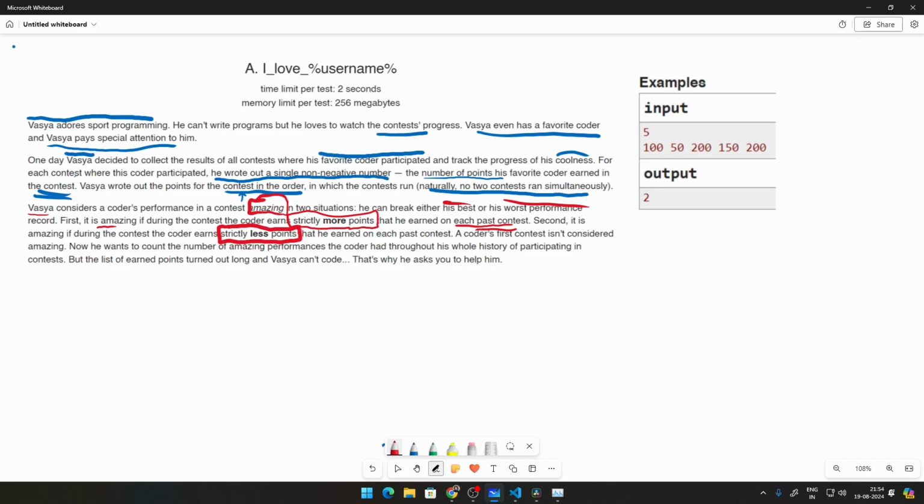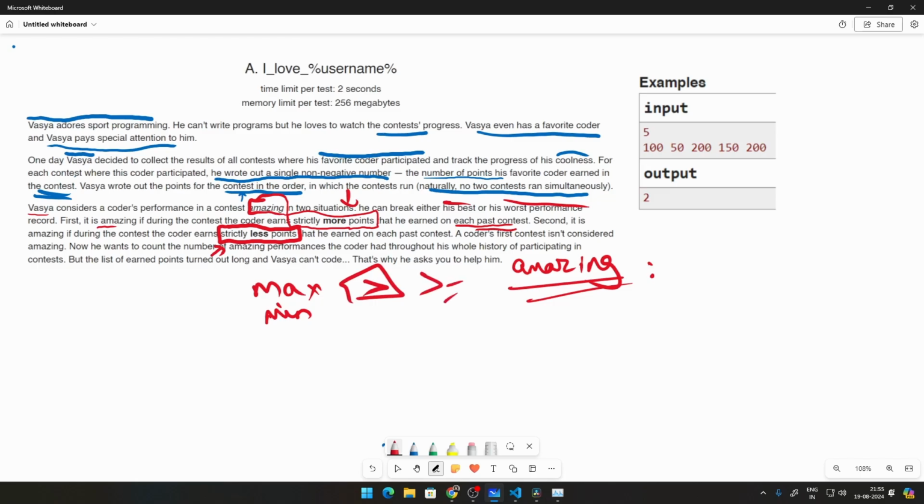What we're asked to do is find out how many amazing performances the coder has done. This strictly more and strictly less says we are going to be looking for the maximum element and the minimum element. For the maximum, look for strictly greater and not greater than or equal to. Similarly for the minimum, look for strictly lesser, not less than or equal to.